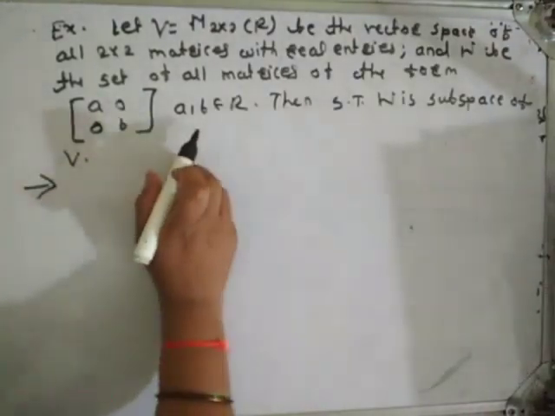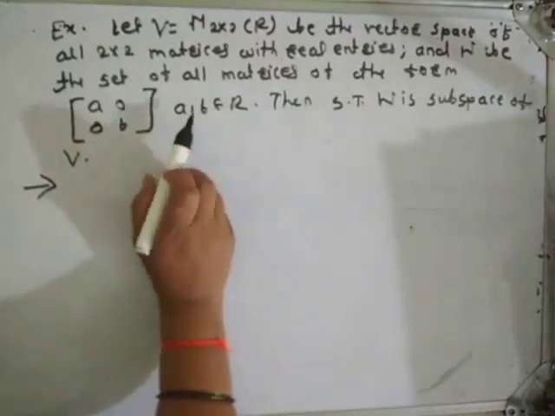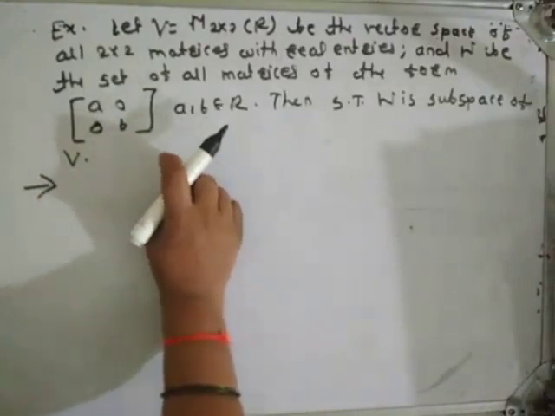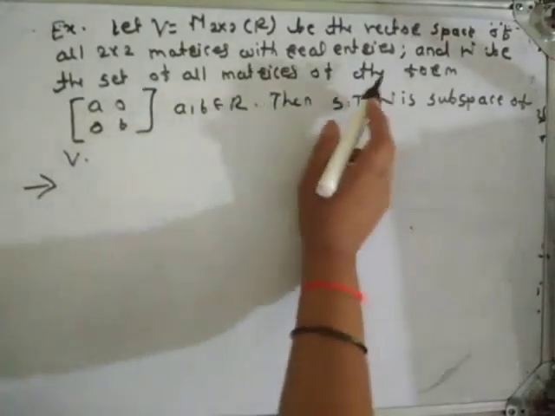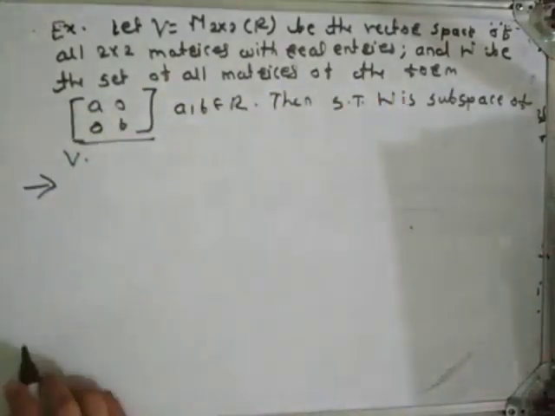Solution. Here V is the vector space of all 2 by 2 matrices with real entries, and W is the set of all matrices of the form [a 0; 0 b].